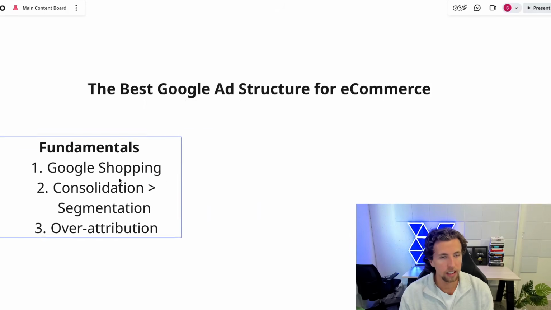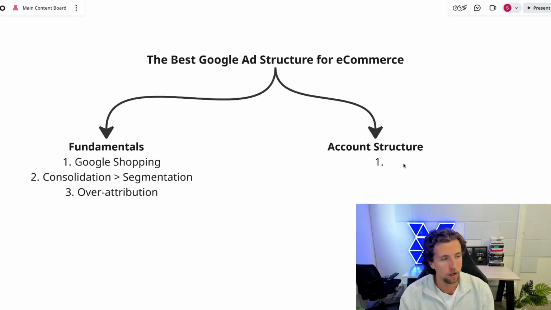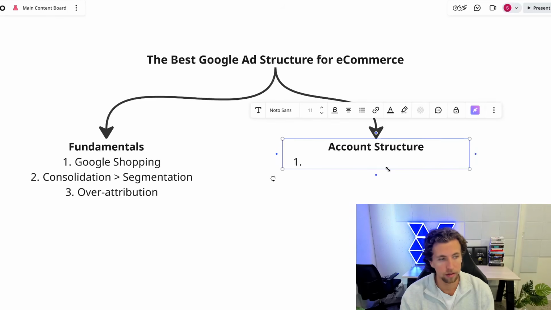Now, how does this actually tie into the account structure? Number 1, we want to prioritize spend through Google Shopping. And there's obviously 2 ways to do this. We either launch a performance max campaign, we could launch a feed-only performance max campaign, or we could simply launch shopping campaigns. Now, it really comes down to clarity over attribution in conjunction with what actually performs best in the account. And so there once again is no one size fits all. It's going to be nuanced dependent on your particular business.